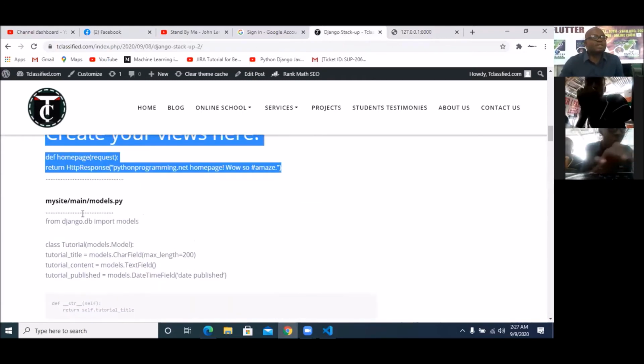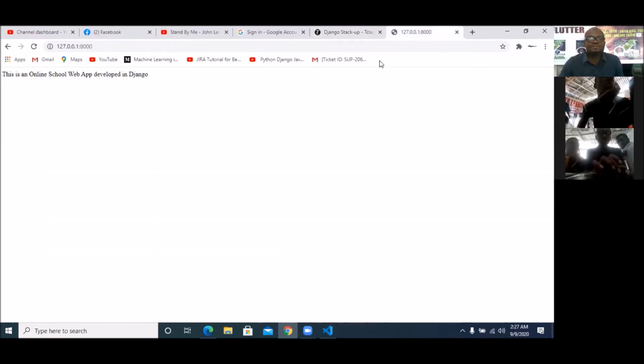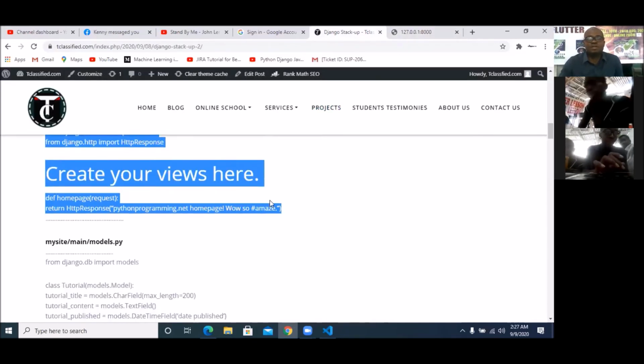So I'm gonna quickly create a model. You know that, what's it called? What architecture does Django work with? Model, view, what? Controller. Model is your database. View is what we created, the view you can see here, which we are going to work on using HTML and Bootstrap, making it look fine. Or Materialize, we're going to be using Materialize to work on it. So let's create the model.